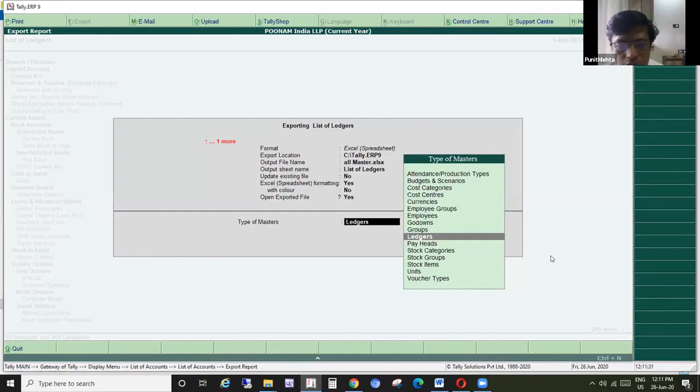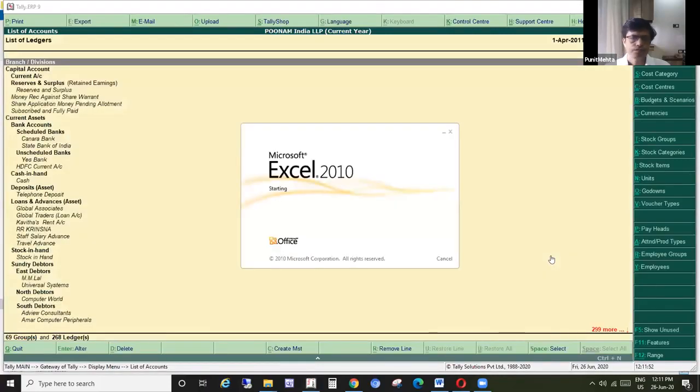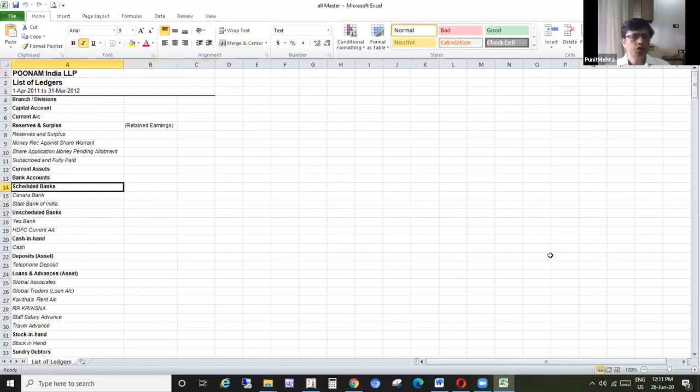Do we want to export the ledger names, or what do we want to export? We can select here and then click on export. At this point of time I will just export it in Excel. Fine. So this is how you get the list of accounts in Excel.